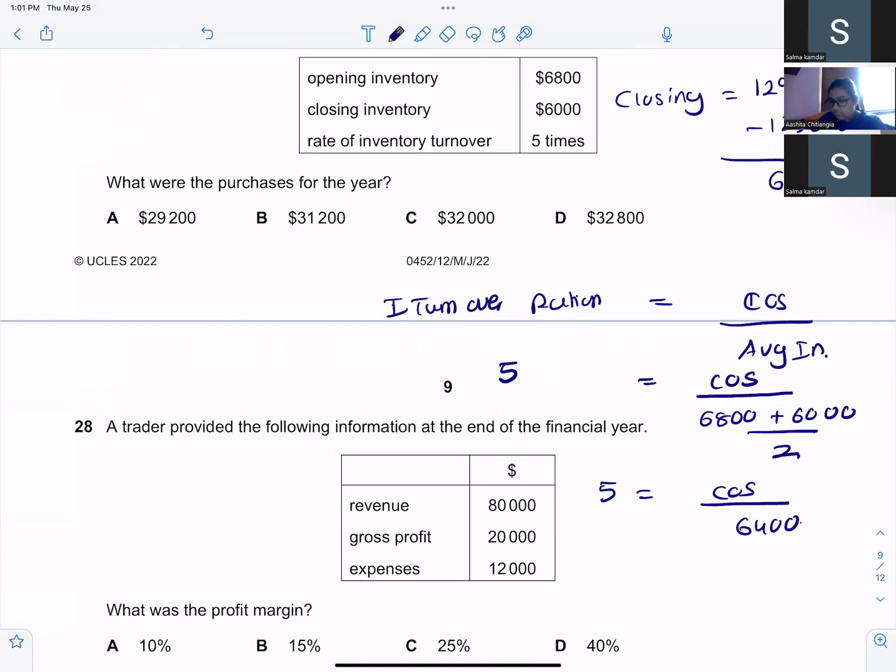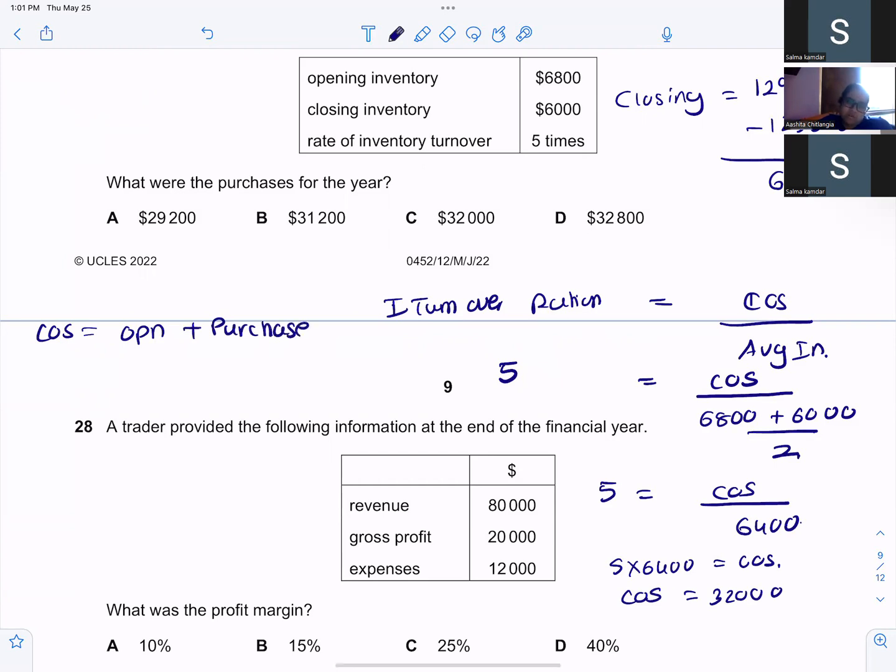Yes, sorry, it's 6,400. I don't know how I got the answer. 6,400 into 5 will give you cost of sales. So cost of sales is 32,000. Cost of sales is made up of opening inventory plus purchases minus closing.